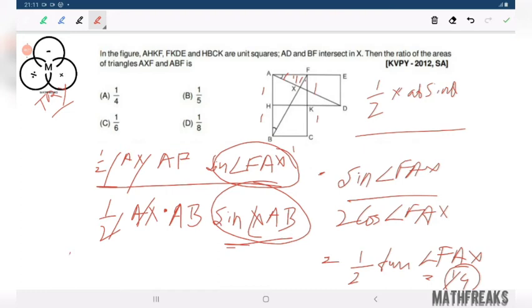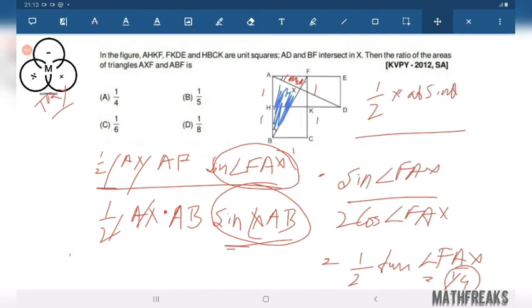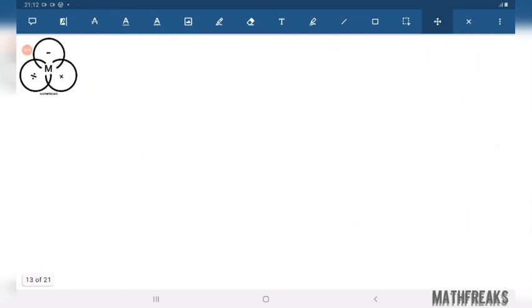No, this is not our answer, because this is the ratio of this triangle and this triangle, that is 1 by 4, and we have been asked to find the ratio of ABF, the main thing we're having. So these are direct questions from trigonometry, we can say, but I don't know how they have given this.